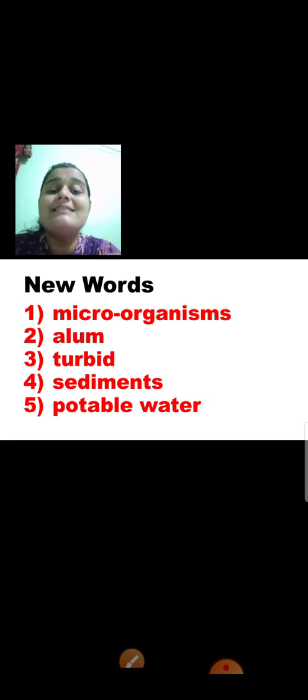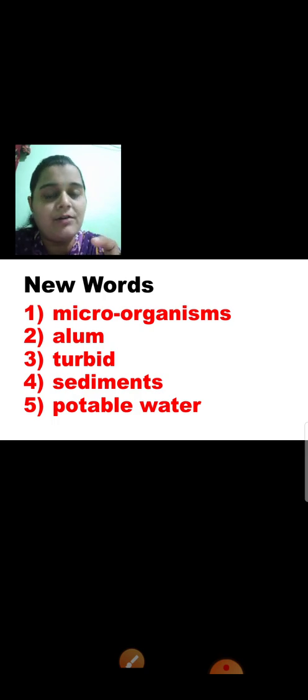Okay, see the second one, alum. Alum is a kind of substance. It is a thing which is used to obtain clean water. When you put alum in the dirty water, when you mix that alum in the dirty water, the dirt separates from that water, and the water which we get you can use for various purposes, not for drinking. Okay, not for drinking.